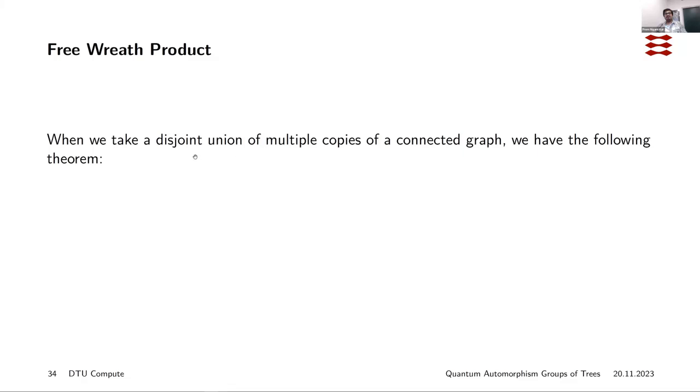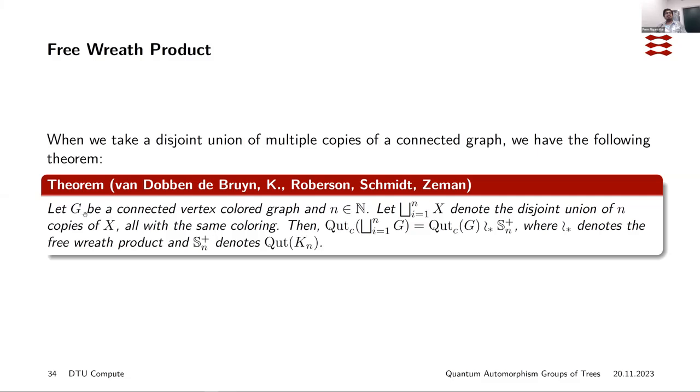But when you just take the disjoint union of multiple copies of a connected graph, then you have this theorem. If you have a connected vertex colored graph, and you take a disjoint union of just n copies of it, then the quantum automorphism group of this disjoint union can be described by the free wreath product of the quantum automorphism group of the individual graph with the group Sn plus, where Sn plus is the quantum automorphism group of the complete graph on n vertices, or the empty graph on n vertices, whichever you find more comfortable.